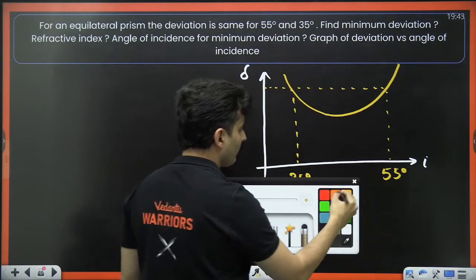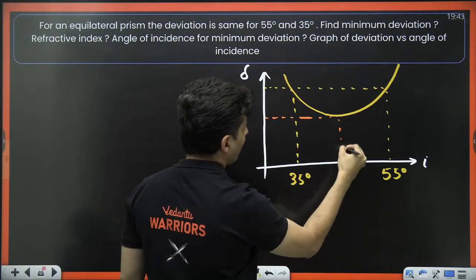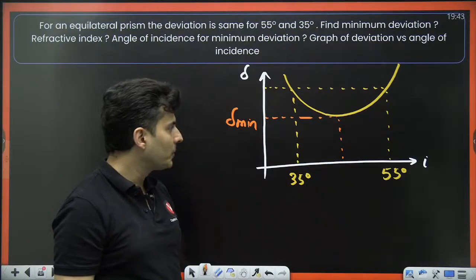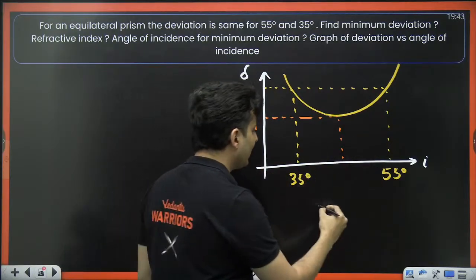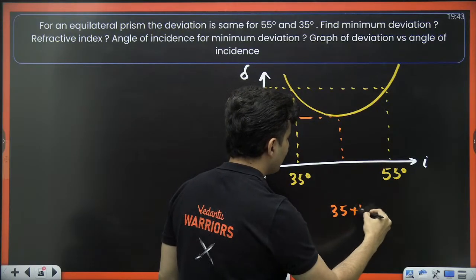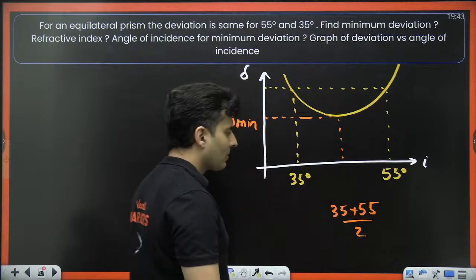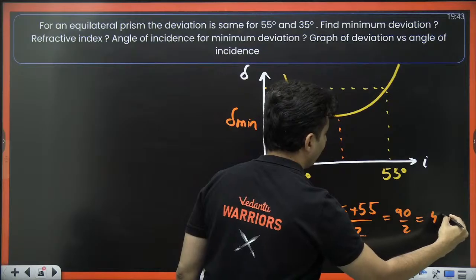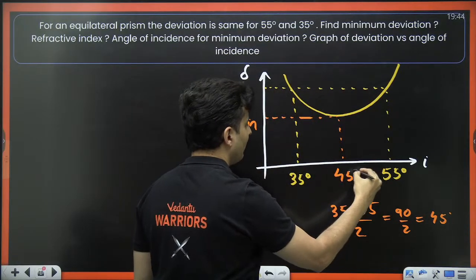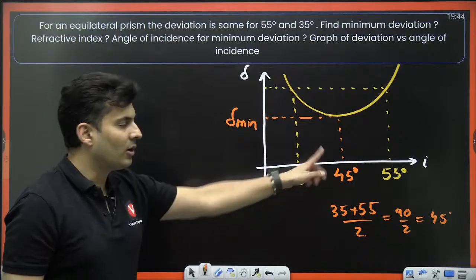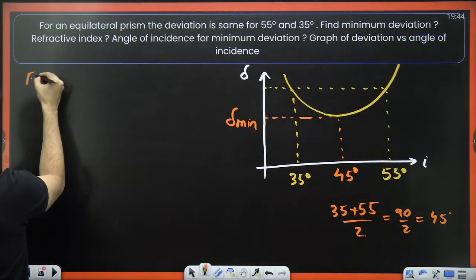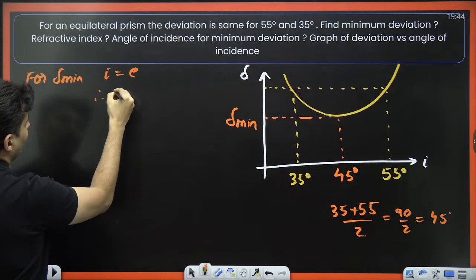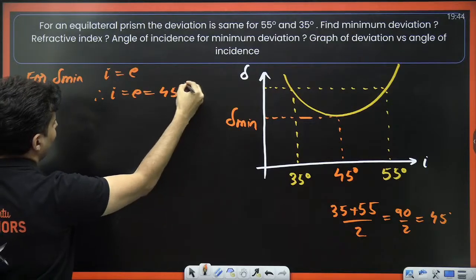So think about it. When will minimum deviation occur? Exactly at the midpoint of these two, because it is symmetric. So what will be that value? It will be 35 plus 55 divided by 2, which is nothing but 90 by 2, which is nothing but 45 degrees. So this will be 45 degrees. That is the angle of incidence. And for minimum deviation, we know I is equal to E. Therefore, I is equal to E is equal to 45 degrees.